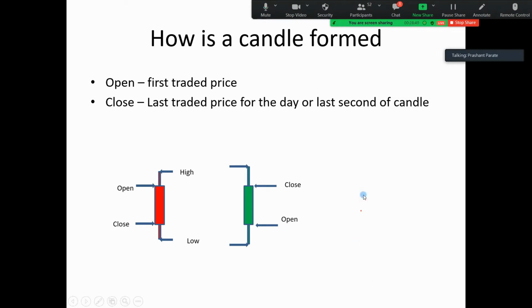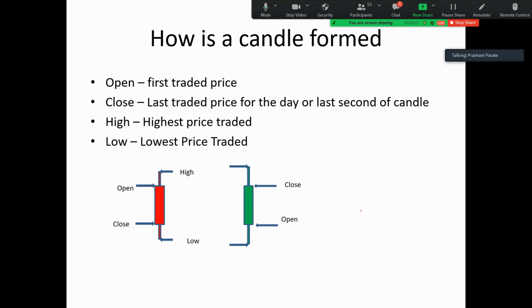price goes up, then it is a green candle. If it goes low, then it is a red candle. Close is the last traded price for the day, at the close of the time, meaning 3:30. Then there is high and low. So these four things basically form one candle: high, low, open, close. It is also called OHLC.